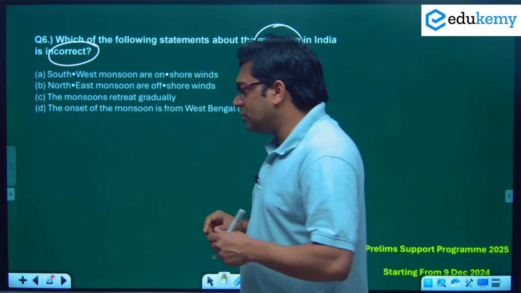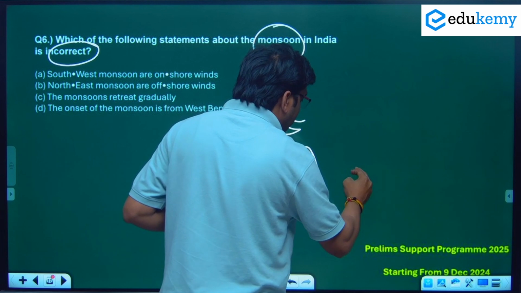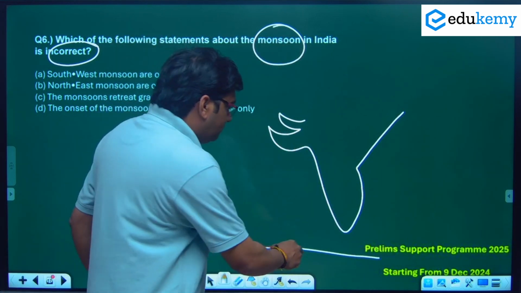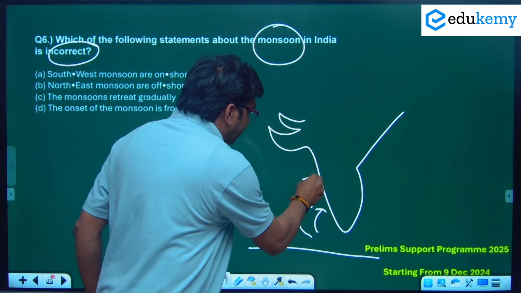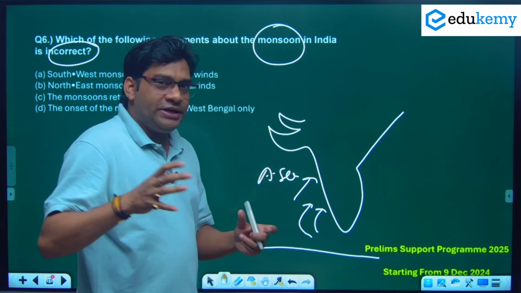See, the southwest monsoon is an onshore wind because the wind that enters India from this direction, where the Arabian Sea is present, is obviously a warm wind.